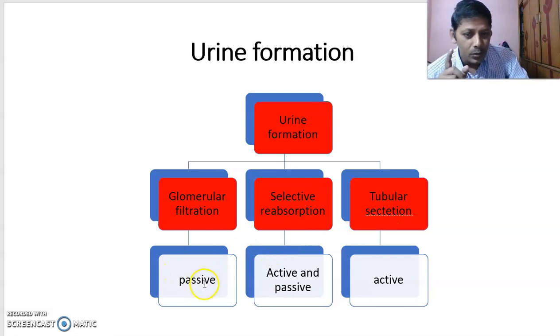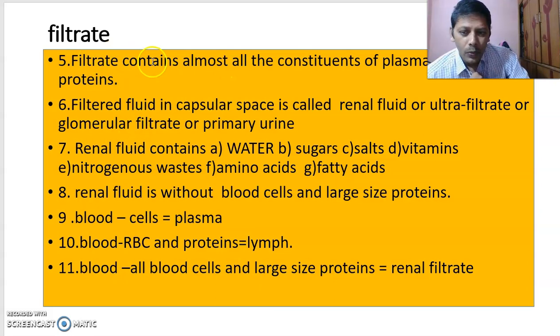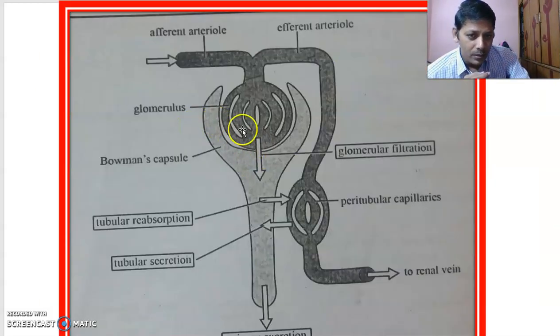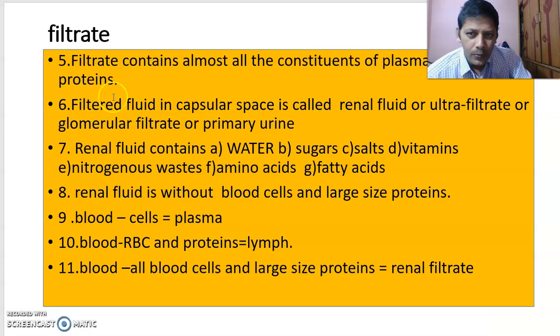And it is a passive process. It is active and passive. It is active process. I mentioned that one earlier. Now, what are present in the filtrate? I told you here filtration takes place and filtrate comes here. What are present in this filtrate? What are the components of filtrate?